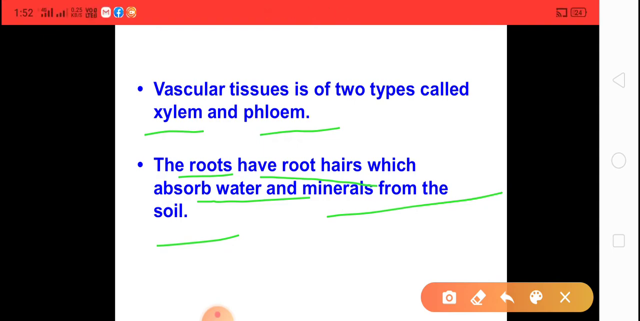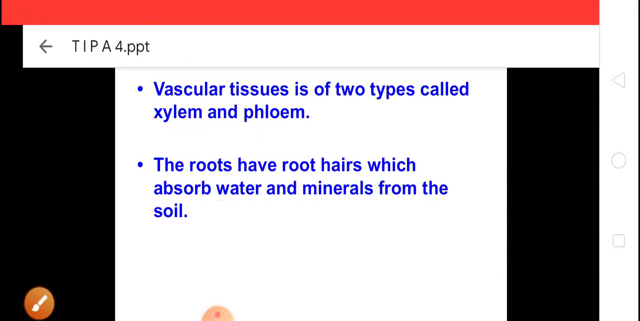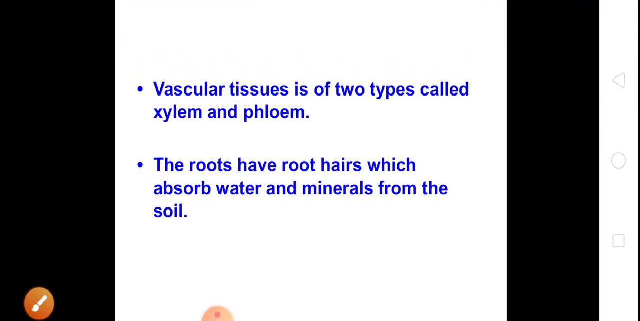So children, as we discussed in the previous video also, I hope each and every point is clear to you about vascular tissues, xylem, phloem, and root hairs. These are very important questions, maybe asked for 2 marks or 3 marks. So learn very carefully.